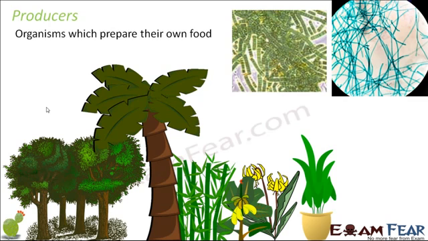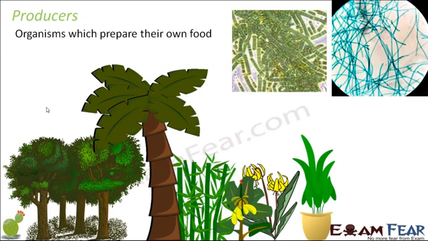She needs either some vegetables to prepare food, or some other living organism, maybe a fish or meat. Now what are these? They are again some other living organism. So basically all human beings are dependent on other organisms for their food. We either eat plants or we eat other animals. That means we do not prepare our own food. We are dependent on other animals for our food. So we fall in the consumer category.